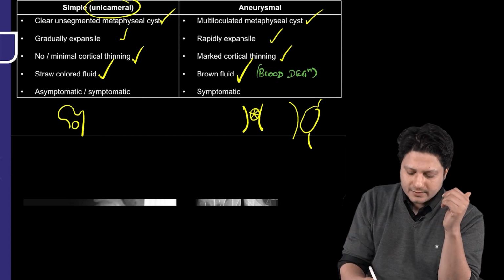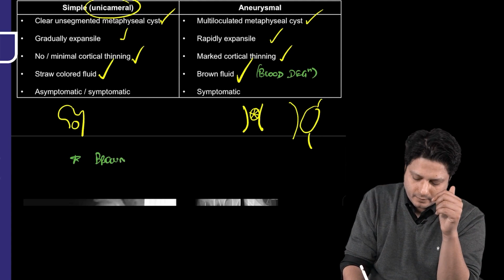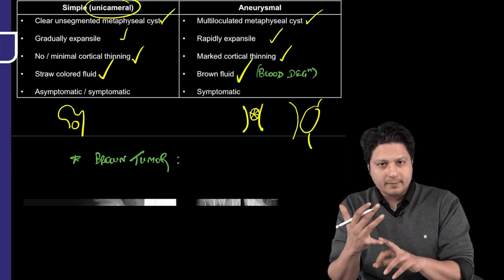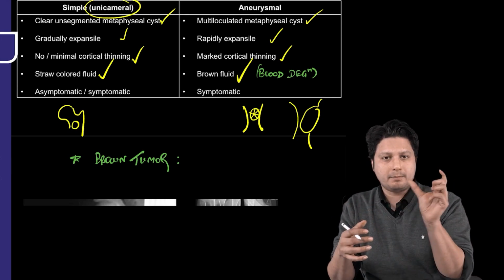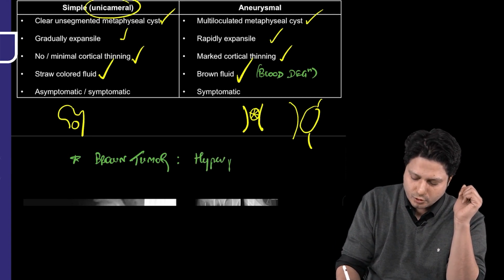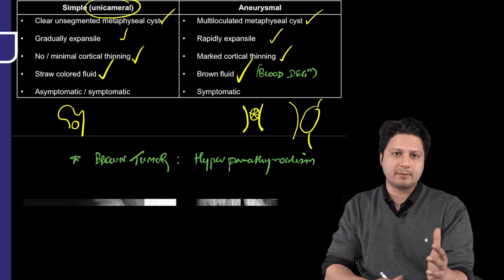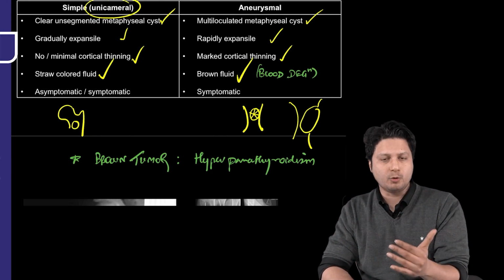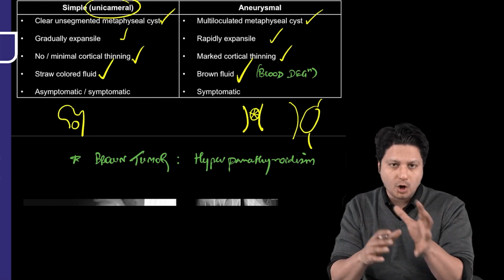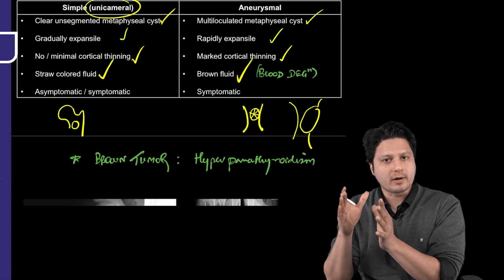One thing is that they used to ask this question: what is Brown's tumor? You know, although aneurysmal bone cyst is a tumor and it consists of brown fluid also, brown tumor is not aneurysmal bone cyst. It is hyperparathyroidism. So don't get confused with this kind of condition, where they have asked it multiple times in the form of a one-liner, which of the following is a brown tumor. Aneurysmal bone cyst is always kept in the options, but it is not a term coined for aneurysmal bone cyst. It was the term coined for hyperparathyroidism.